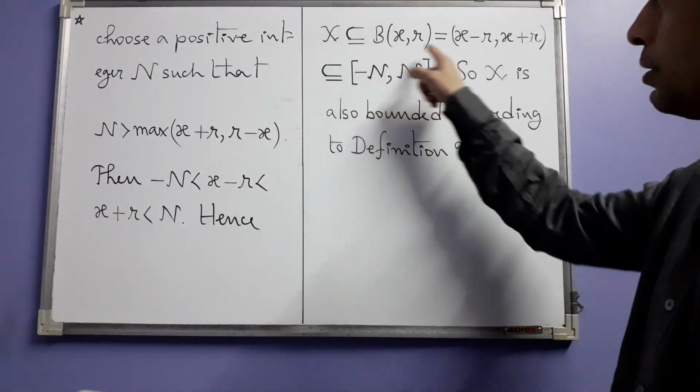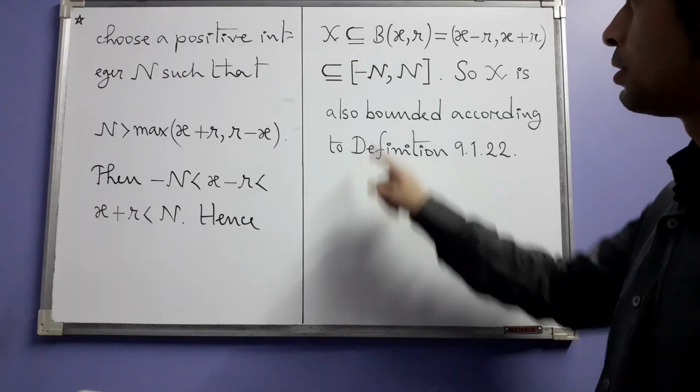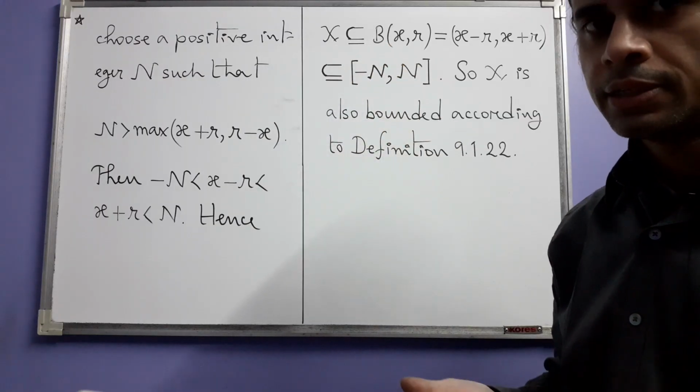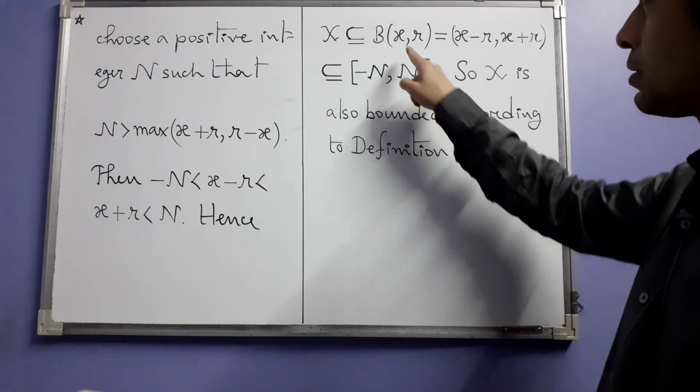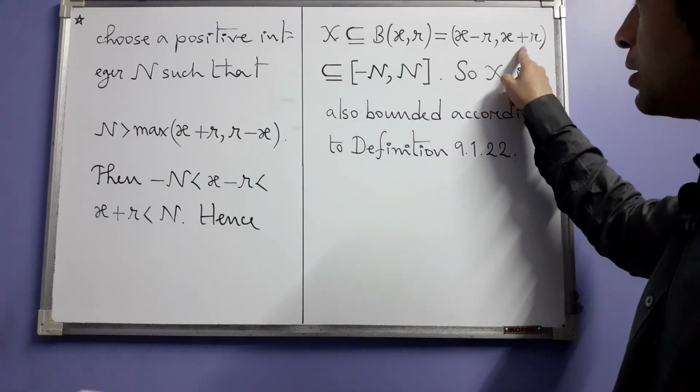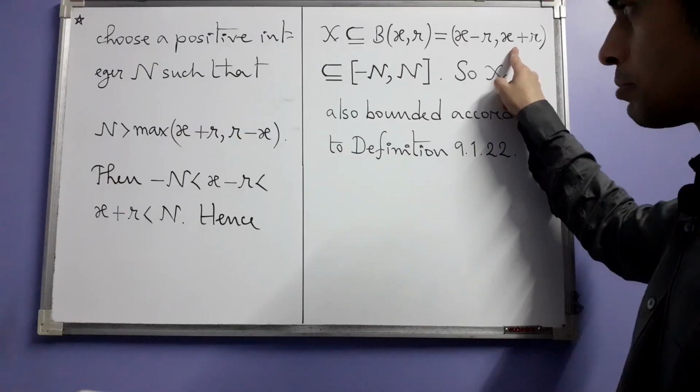Hence we have these containments. X we already know is contained in the ball B(x, r), and in the space of real numbers that ball is nothing but this open interval (x-r, x+r).